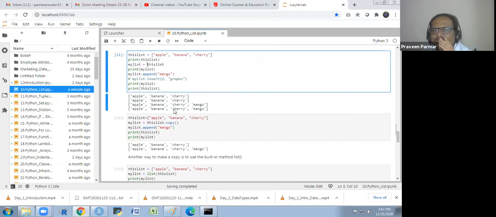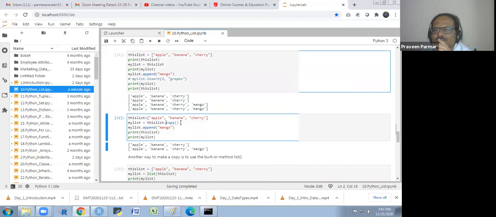So whenever you make a copy, after making the copy, if you change something here, it will not apply to the previous one from where you copied it. It will not apply over there. It will just remain here. Now it is a separate entity, my list. Here both are the same. Is it clear to all?